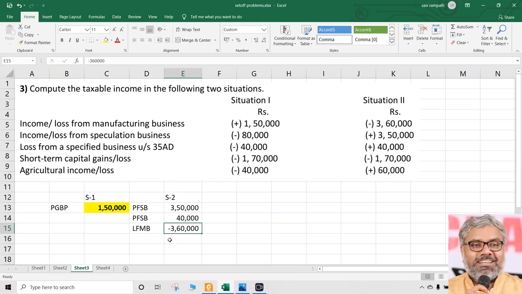Agricultural income 60,000 is not taxable, so not taxable ultimately. So that is exempt basically, agricultural income under section 10 subsection 1. So not to be included in the total income of the SSC. Definitely no. That will be separately useful only for calculation of tax purposes. That is a different story. But is it taxable? No, it is exempt. Hence not to be included. So what is the total income of the SSC now under situation 2? That is 30,000. That's all.